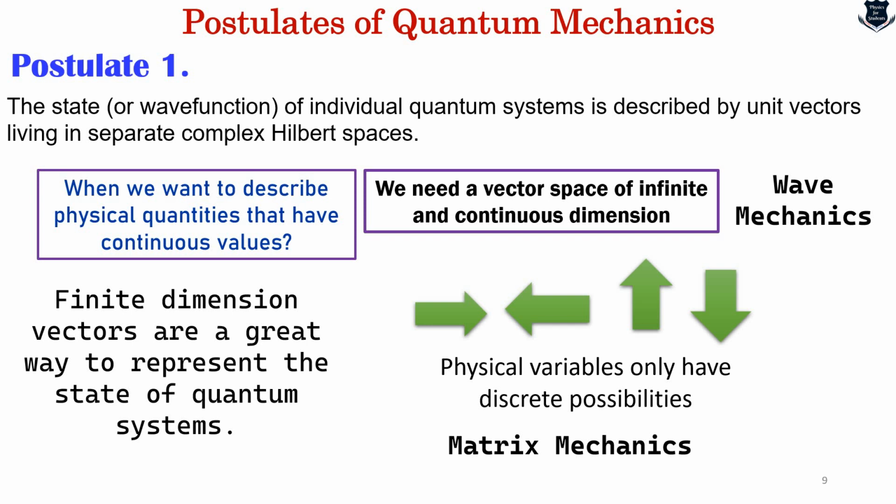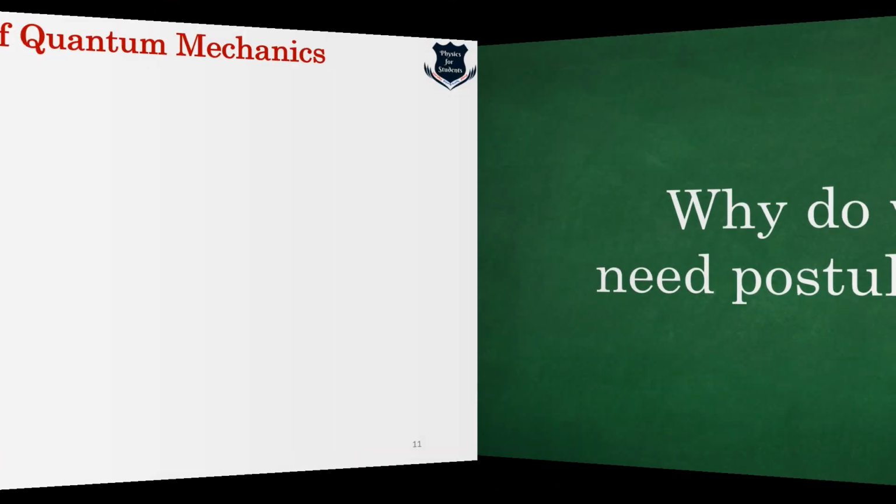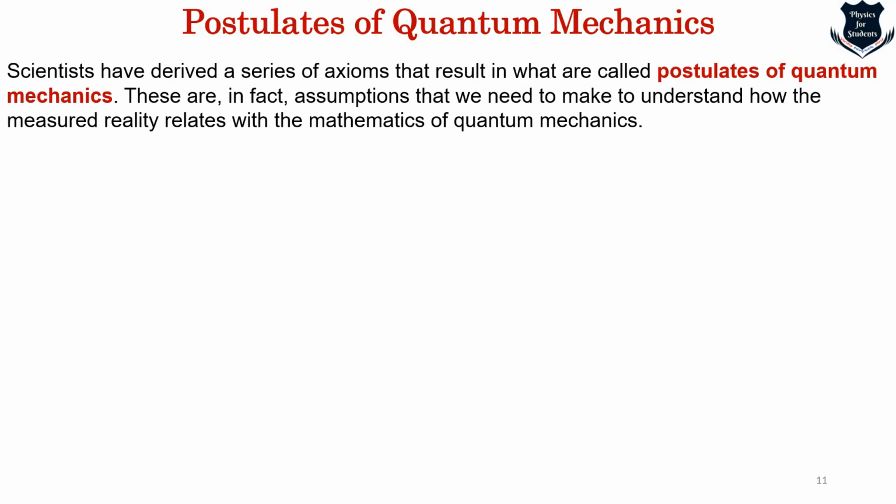We will go more into the mathematics of postulates. Now, the question that arises is, all those 5 postulates are great. 1, 2, 3, 4, 5, they give different mathematical properties of quantum physics. But why do we at all need postulates in order to understand the mathematics of quantum mechanics? Let us look into a possible reason for why we need postulates.